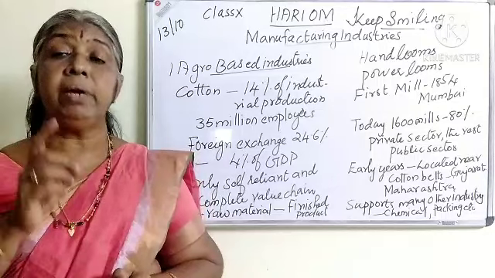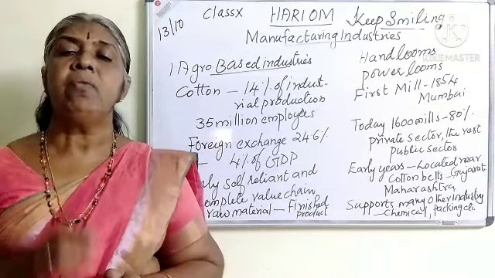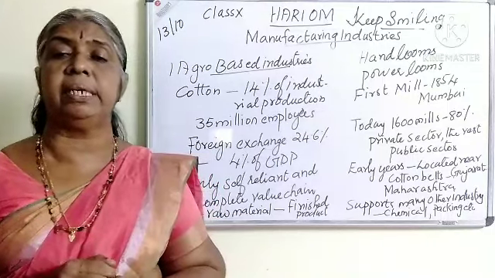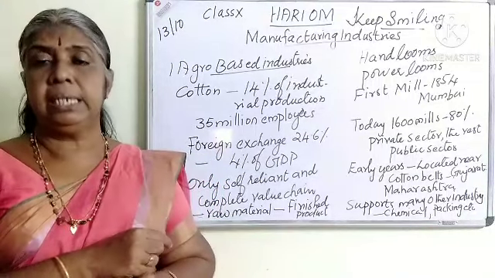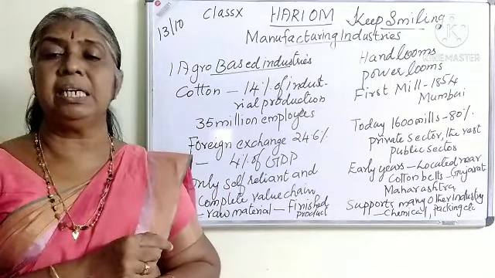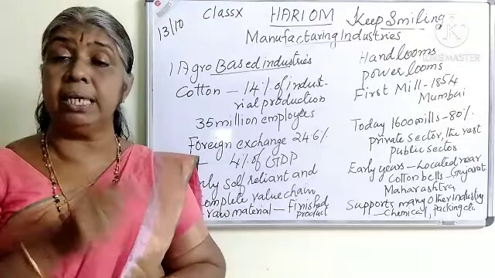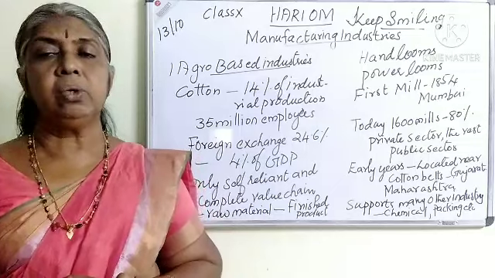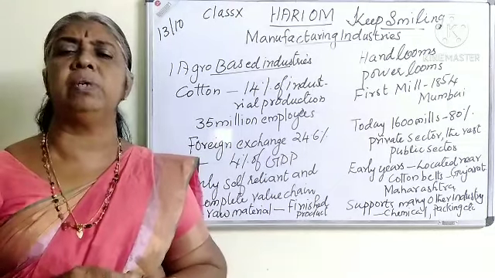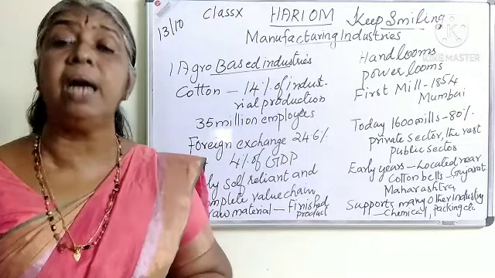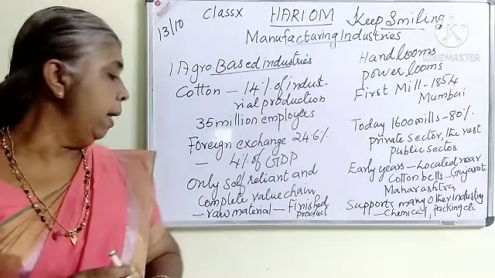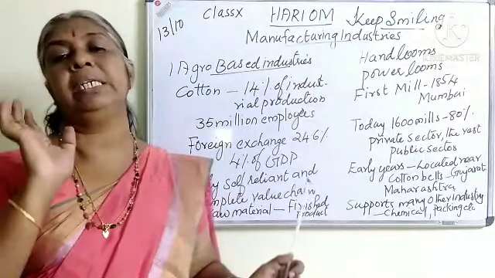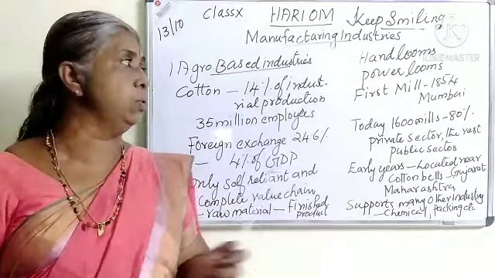Okay. Then, from very ancient times, one of the important factors which attracted foreigners to our country was this cotton, silk, then spices. All these were the important aspects which attracted the foreigners to our country. So it has had high value among industrial products from ancient times onwards. So it is a self-reliant industry. All its products are valuable. So it is in the value chain.